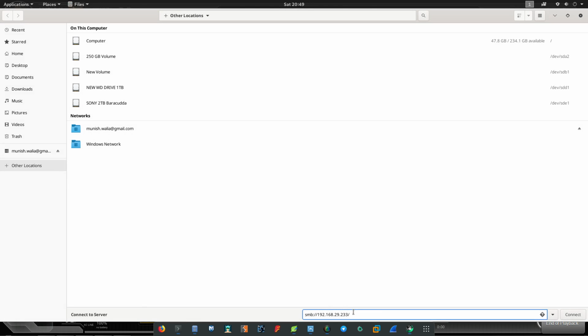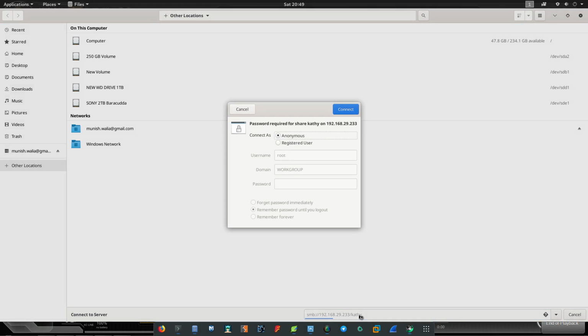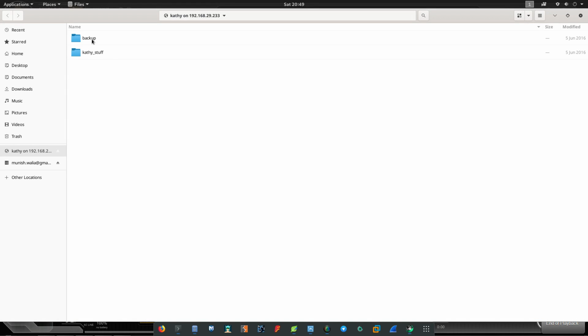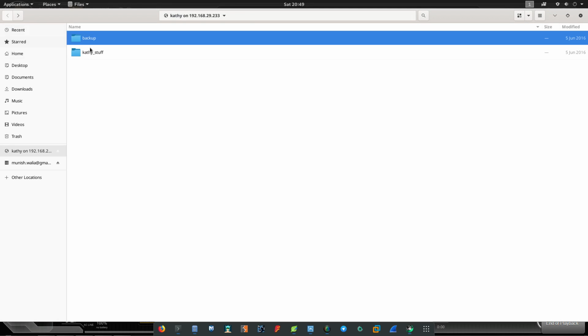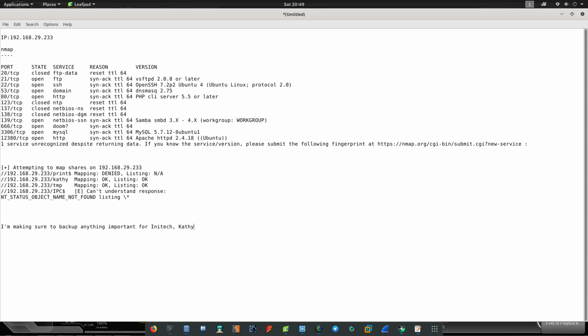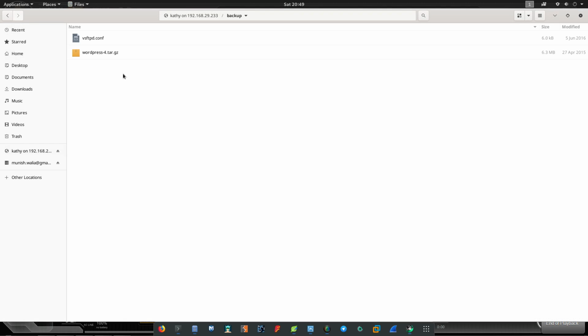This is how we can connect to the SMB share. I'm going to connect as anonymous, and you can see there are two folders found here. One is Kathy stuff. In Kathy stuff we can see something is written like, I am making sure to back up anything important for Nitech. That is Kathy. Let's note it down. And the other folder is a backup folder.